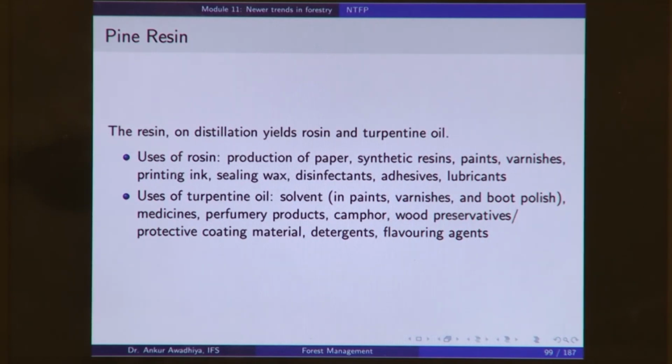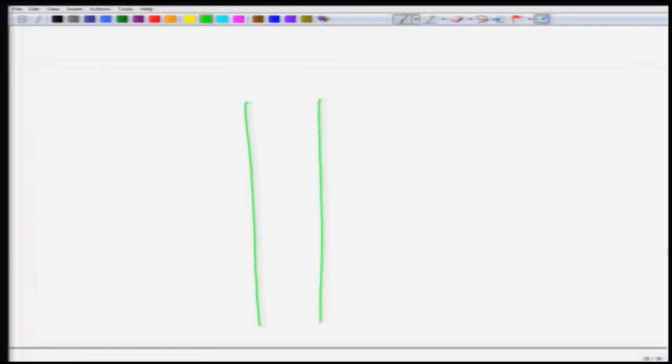So, how do you collect a resin? Suppose this is a pine tree, people will make rills like this. There is a channel. Essentially you are putting cut marks on this tree. These cuts do not go into the heartwood, they are confined to the sapwood.